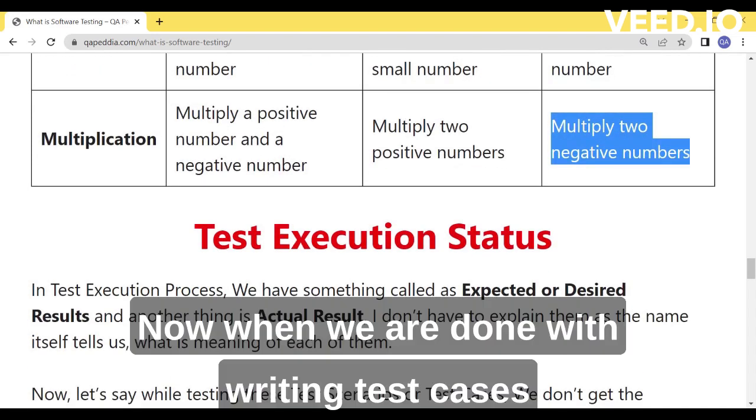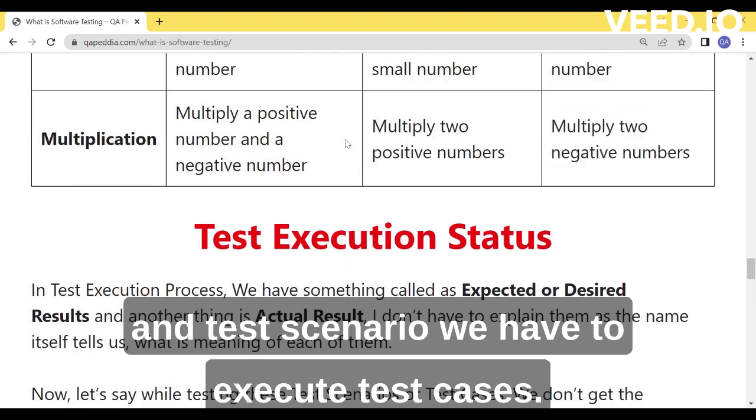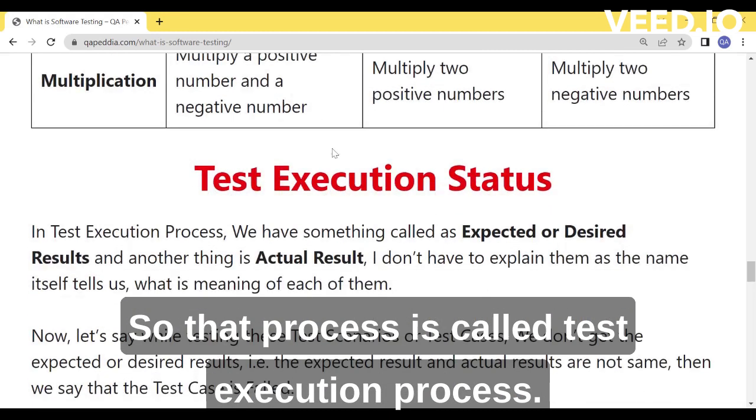Now when we are done with writing test cases and test scenarios, we have to execute test cases. That process is called the test execution process.